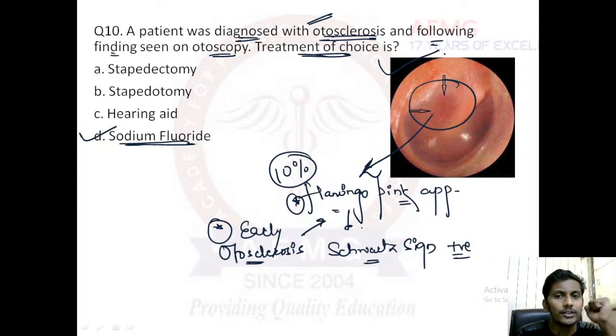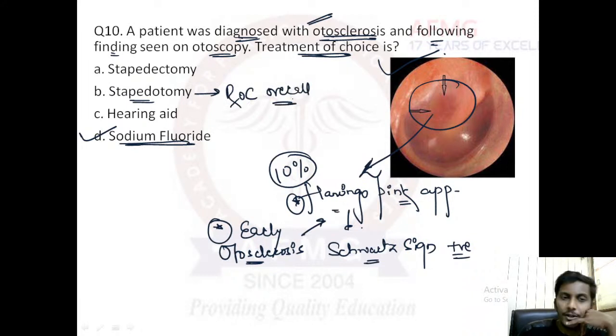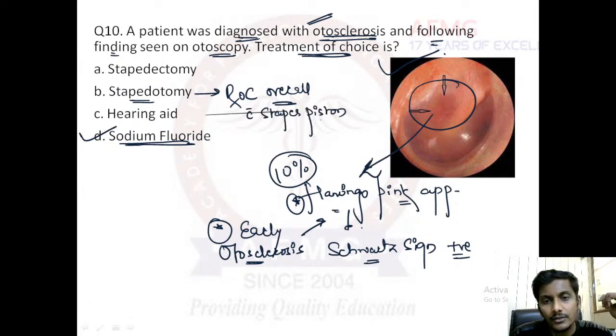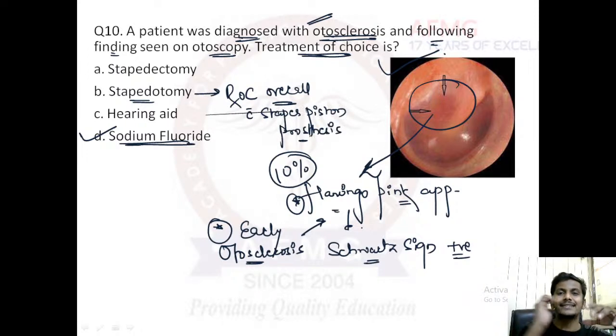What was the treatment of choice in otosclerosis overall? I'm not asking about early stages or Schwartz sign positive patients. If the patient is not Schwartz sign positive, the treatment of choice would be stapedotomy. I hope you remember this. So overall, if I ask the treatment of choice, the answer would be stapedotomy. A better answer would be stapes piston prosthesis, because the stapes bone usually acts like a piston.